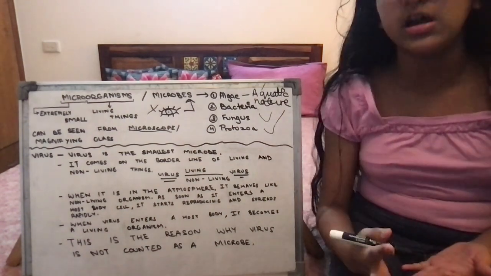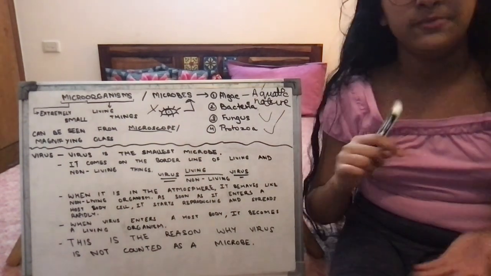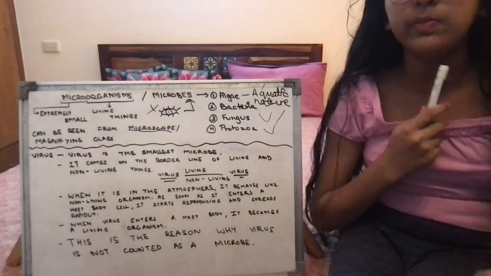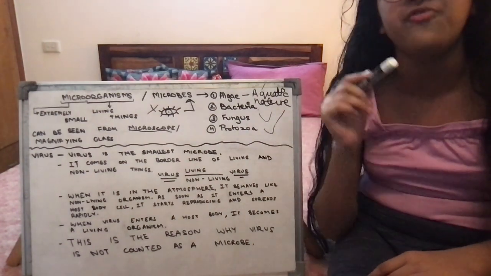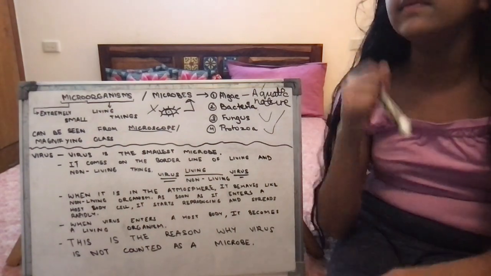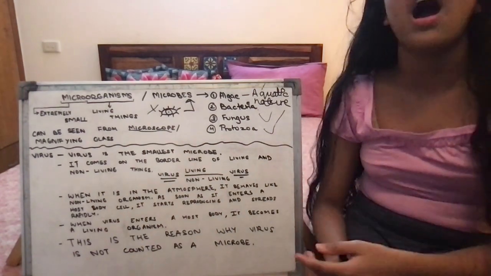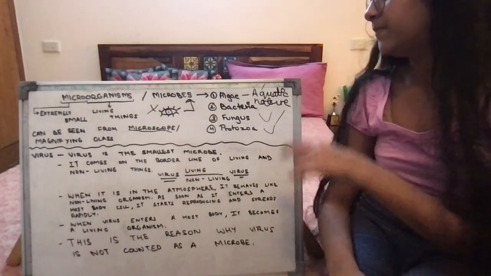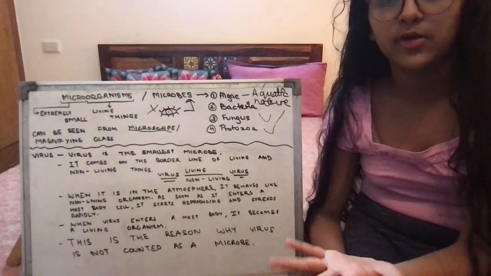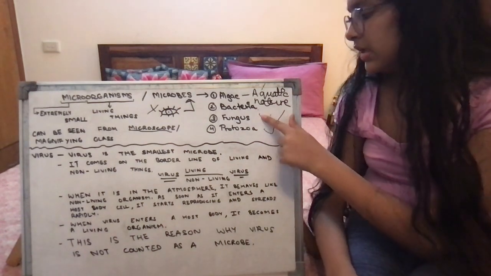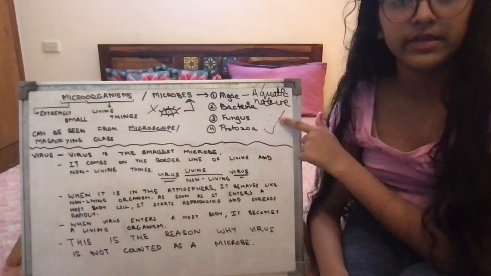Next, rhizobium is used for nitrogen fixation for plants. So bacteria are not only harmful but also friendly. How are bacteria harmful? Because they create diseases.